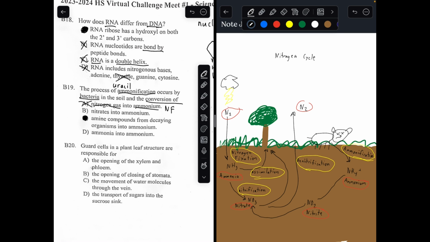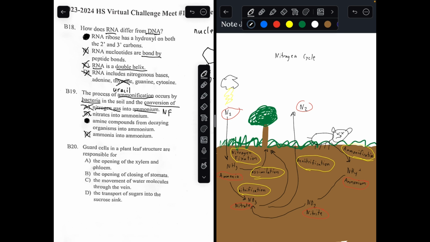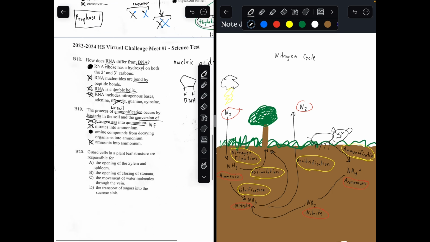Nitrates into ammonium. That's not a thing. Nitrates don't become ammonium. Ammonium becomes nitrite. That becomes nitrate. So B is not the right answer. And ammonia to ammonium, that's not the right answer either. Ammonium does not become ammonia. So D is the wrong answer. So the correct answer to number 19 is going to be letter C.